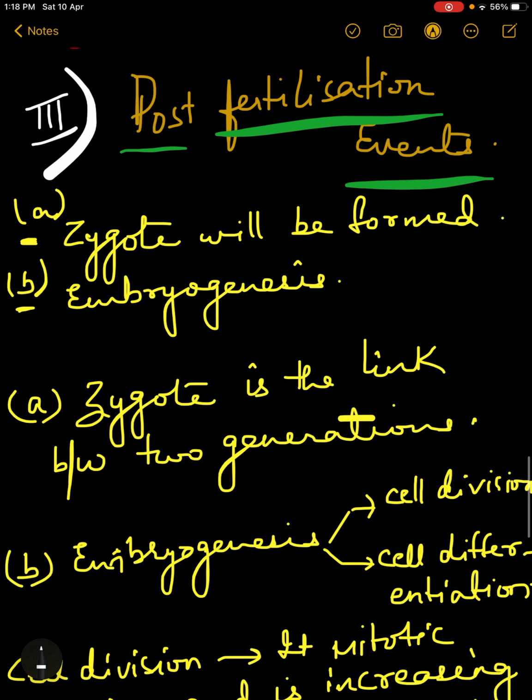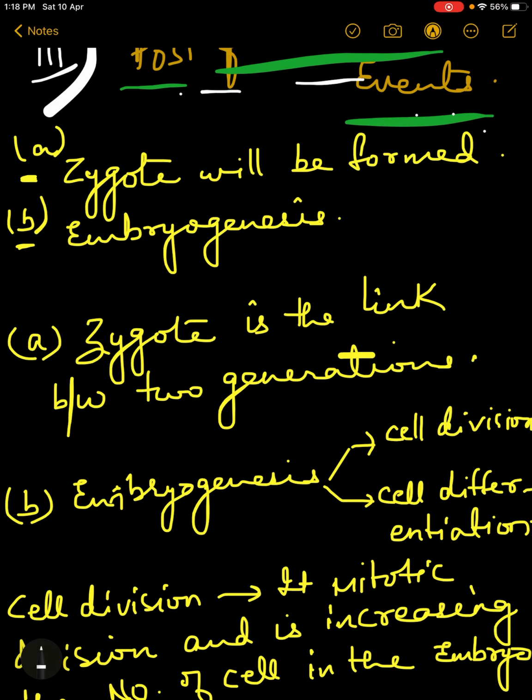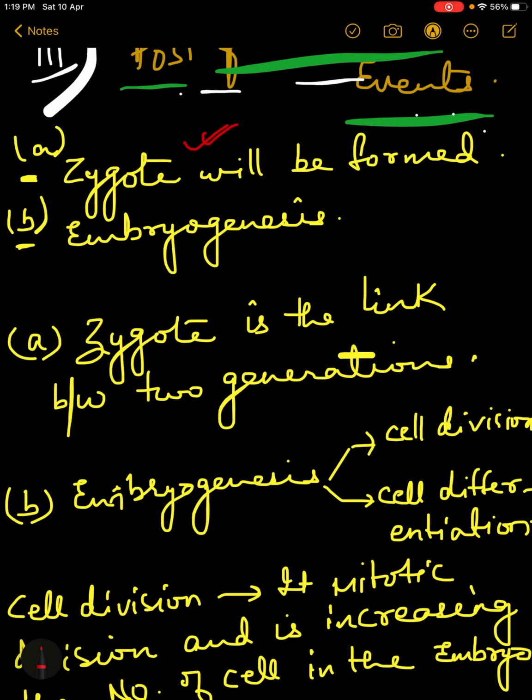The third part is post-fertilization events. That means those events or processes which take place after fertilization. Here there are two parts in post-fertilization events. Number one is the formation of zygote, and number two is embryogenesis.